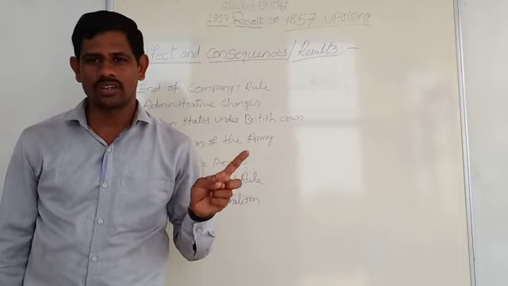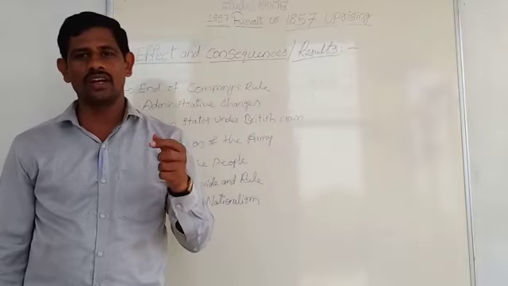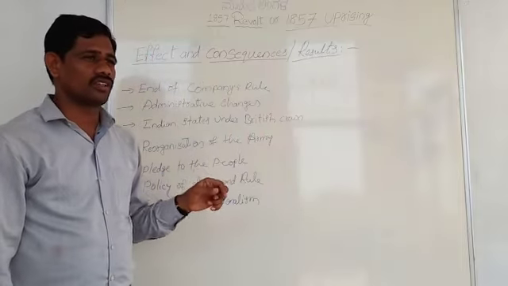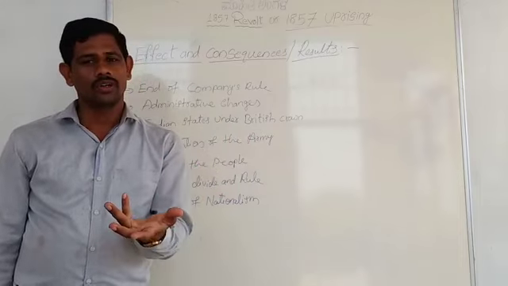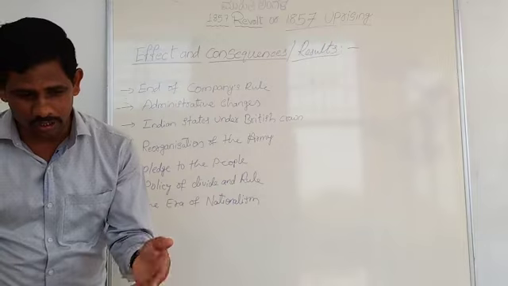Once again, I'll repeat that. India would be governed directly by and in the name of Her Majesty, Queen Victoria, and the Secretary of State ruled in India.